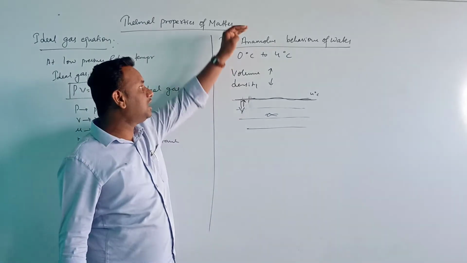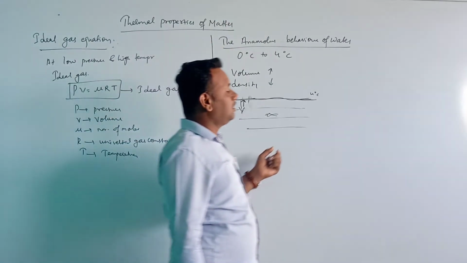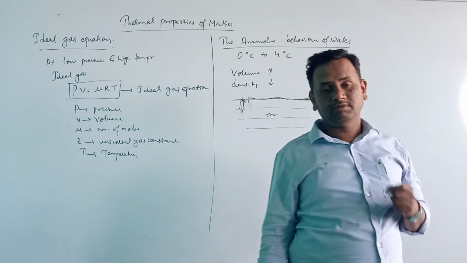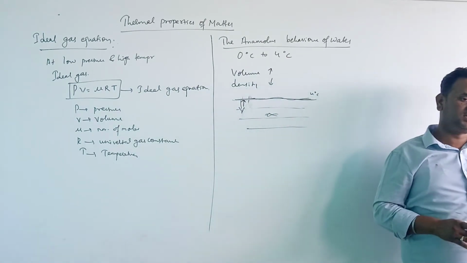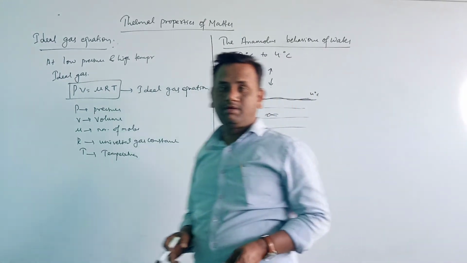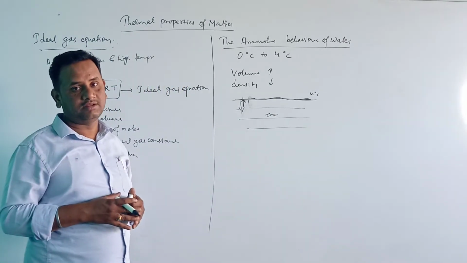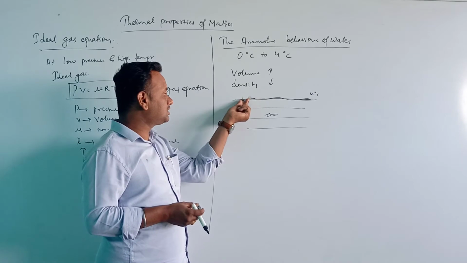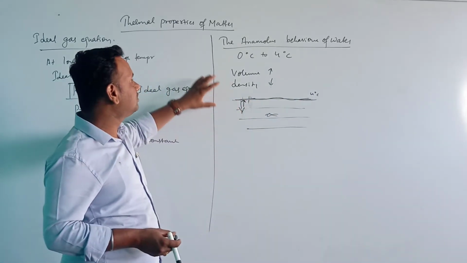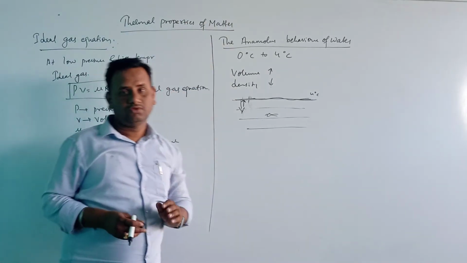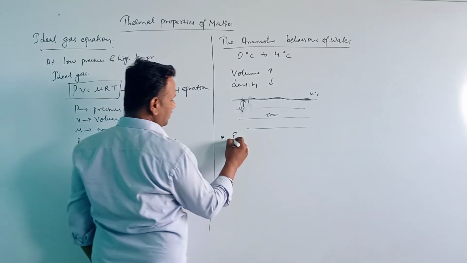So that is the anomalous behavior of water. This is how water behaves unusually. When we heat it from 0 degrees Celsius to 4 degrees Celsius, it does not expand, but instead it contracts. Because of this contraction, it freezes at the surface. So this is the unusual behavior of water. Now next we are going to discuss the specific heat capacity.